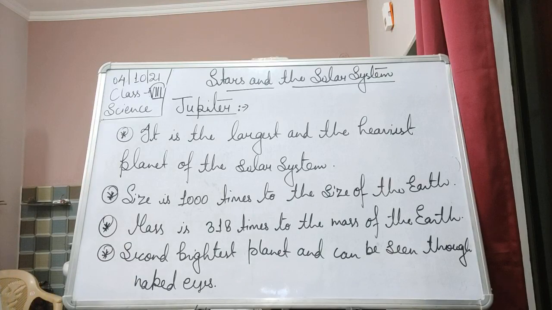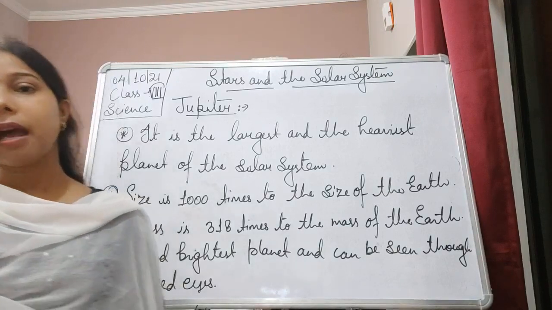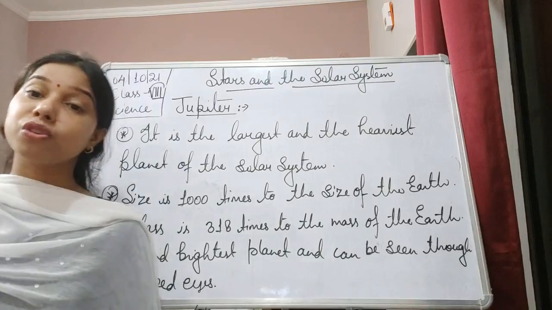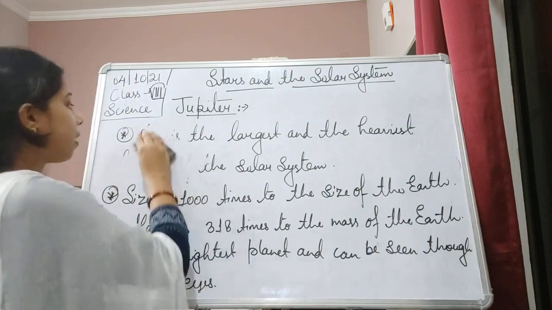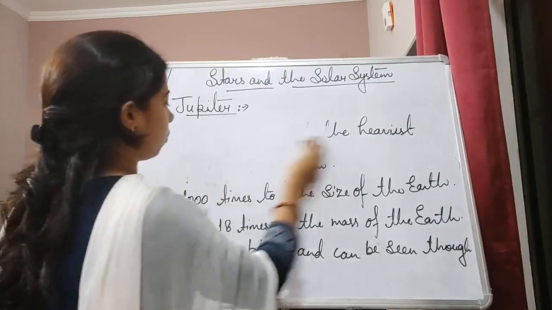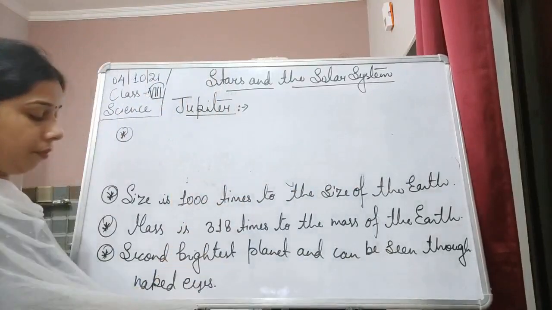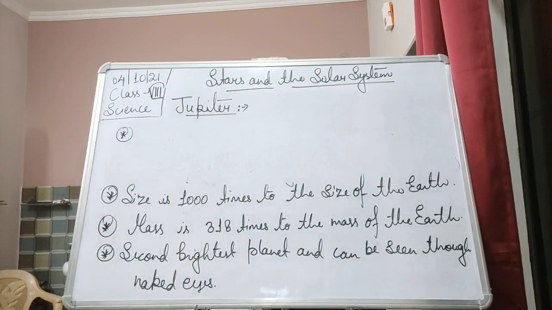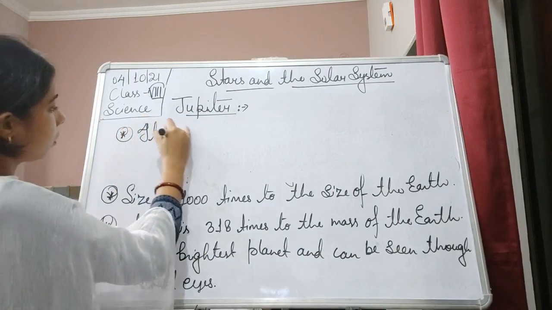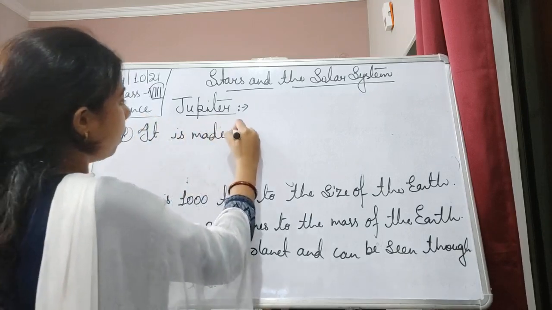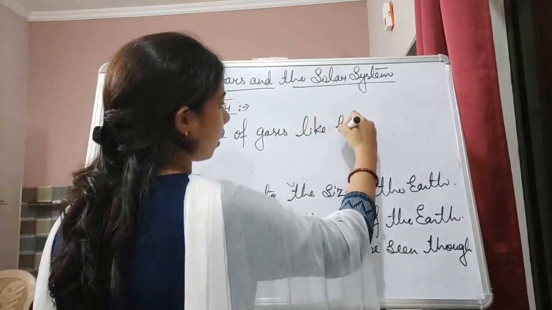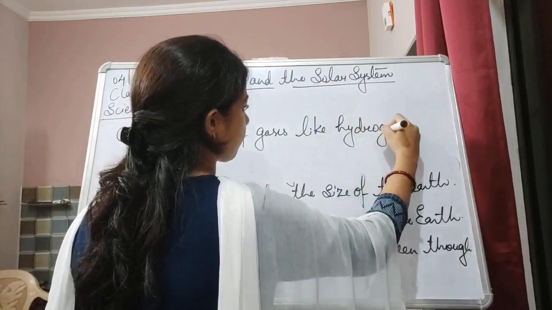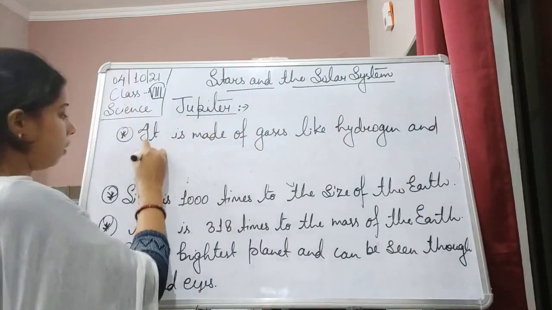Jupiter is generally made of gases, students, and these gases are hydrogen and helium. Okay, and its rotation is also very fast. So it is made of gases like hydrogen and helium.